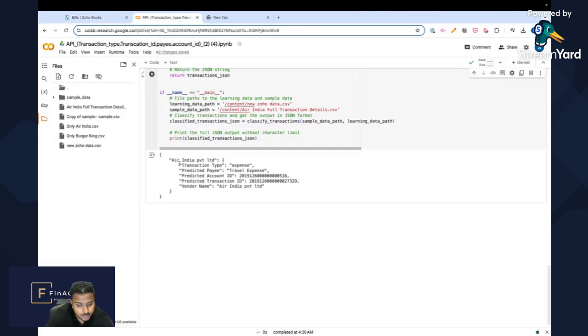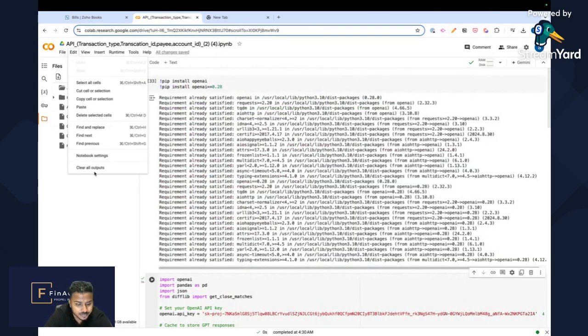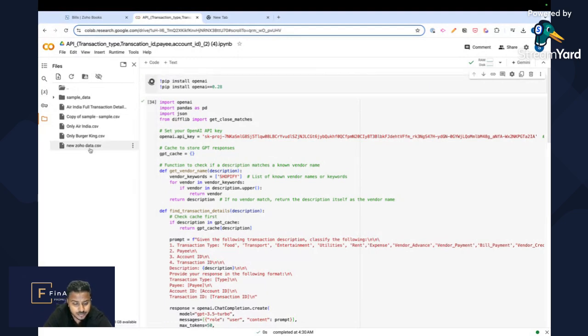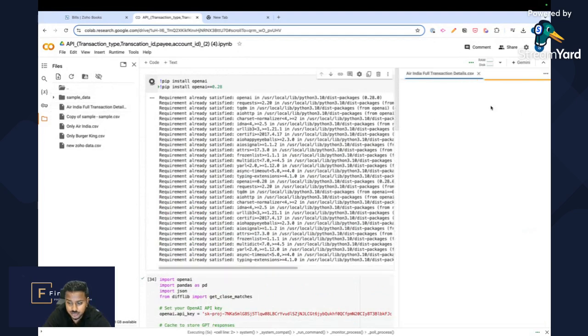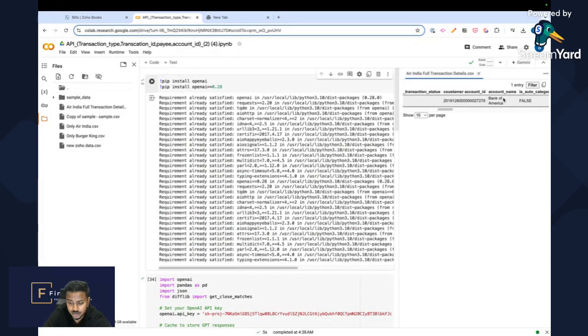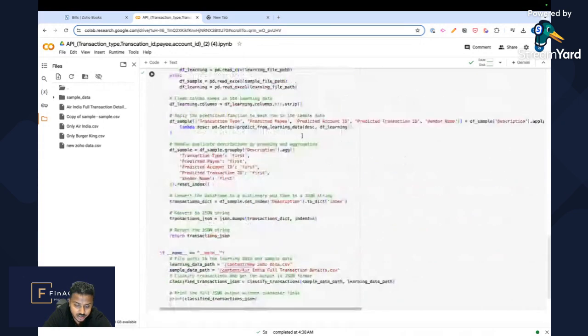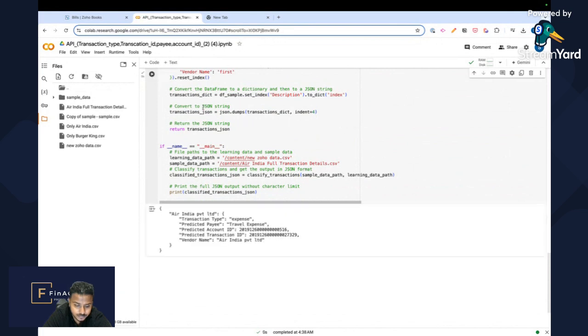First, let's go to our model here. Let's start from the beginning. Let's run it. Let's make sure that we have the Air India transaction details from Zoho, which we do, which is exactly what I showed you, $8.28 uncategorized transaction with Air India. Let us run the model and get the prediction. Okay, boom, travel expense, Air India. We've actually already gone through this. Let's let the model call the Zoho API to make sure that no new vendor is being created and that it categorized the transaction properly.